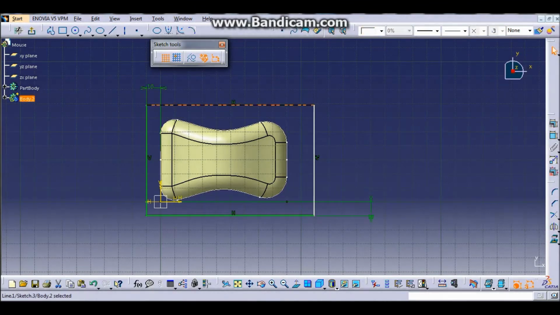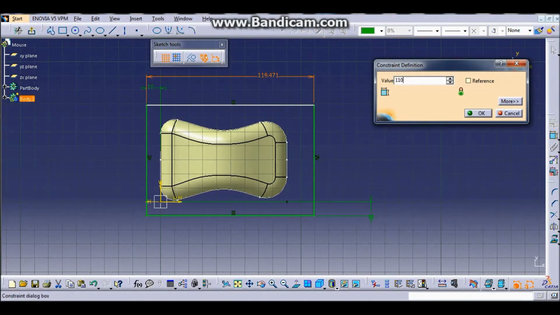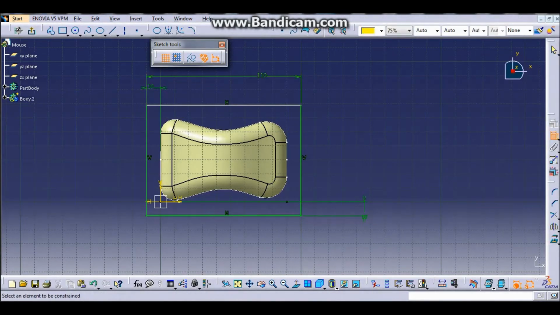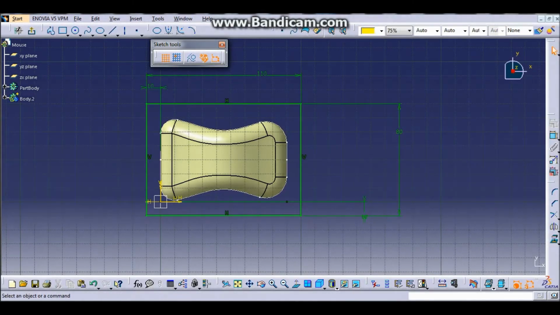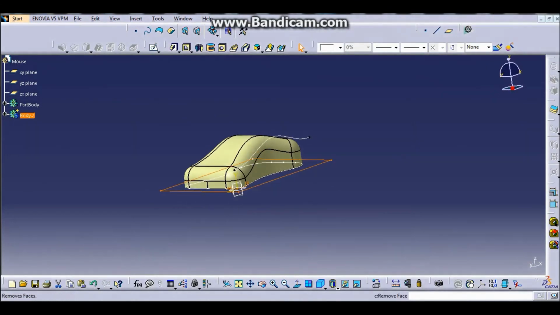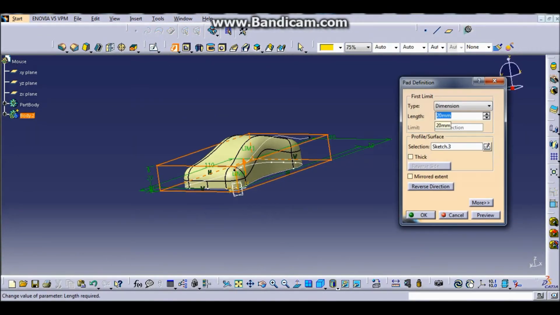The size of the box may vary depending which you prefer. After that, we pad the body that we draw with 50 mm,